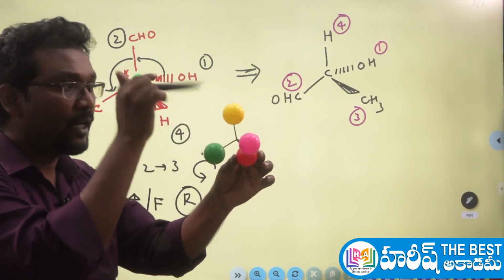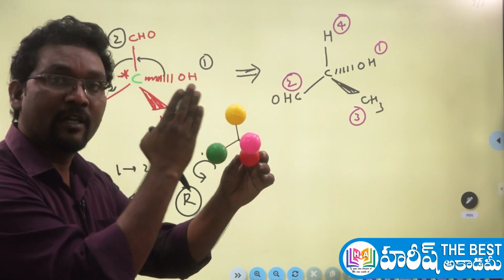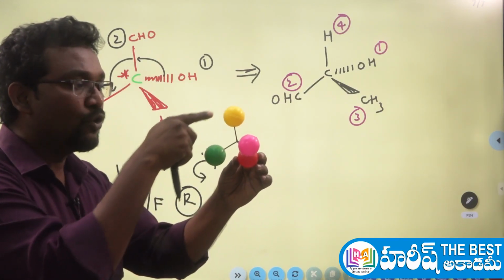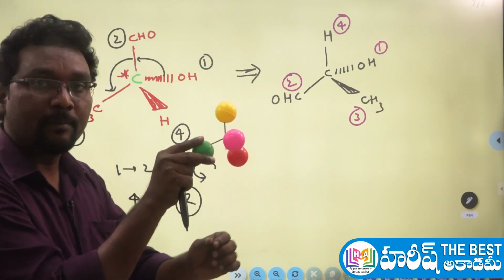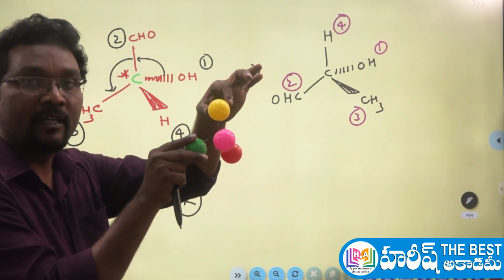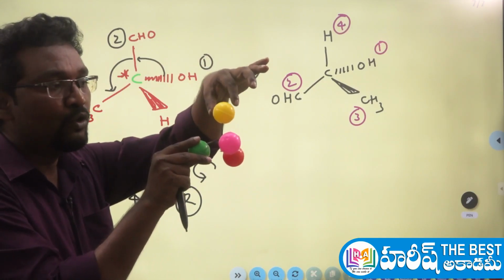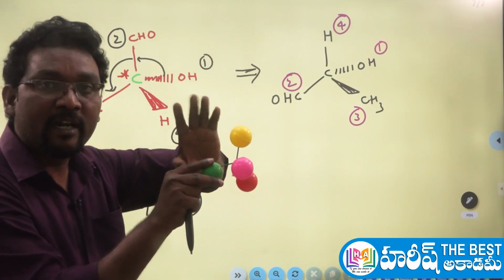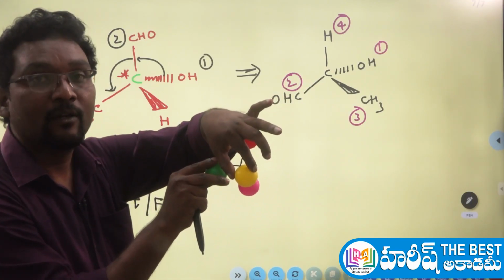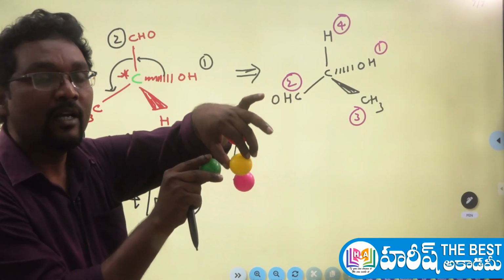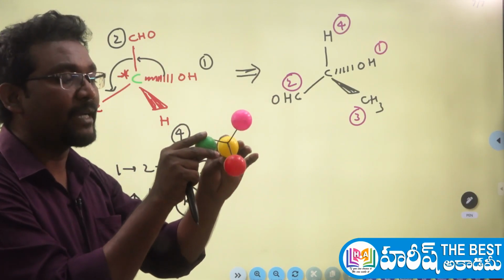Next, I am imagining one plane in this direction, so these two bonds are the normal bonds, along with another normal bond. The 4th priority group is on the front side, above now. Next, you can rotate it, because rotation never changes the absolute configuration. You can rotate in the clockwise direction to bring the 4th priority group onto the front side bond, or you can rotate it onto the back side bond.